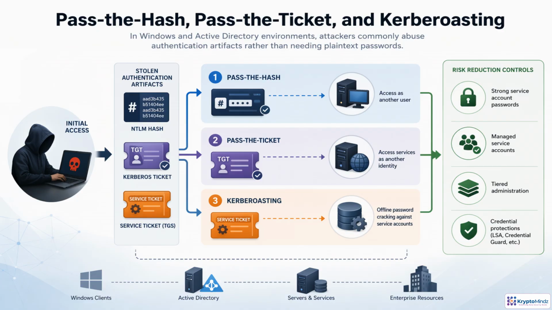In Windows domains, attackers often do not need the clear text password. They only need something Windows already trusts. Pass the hash reuses a stolen NTLM hash to authenticate as a user. Pass the ticket reuses Kerberos tickets, such as a TGT or service ticket, to reach resources under another identity.